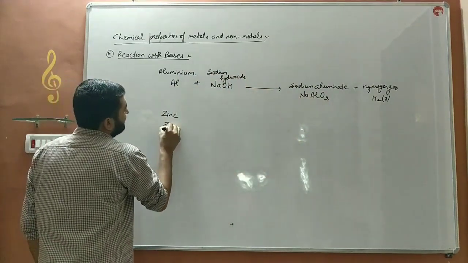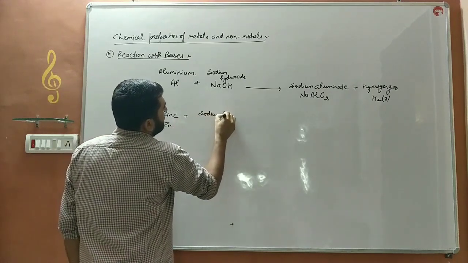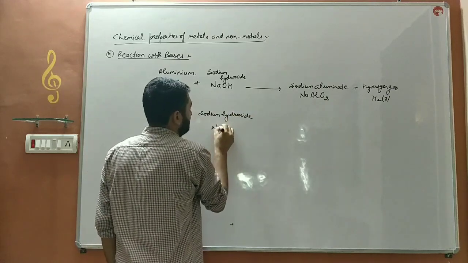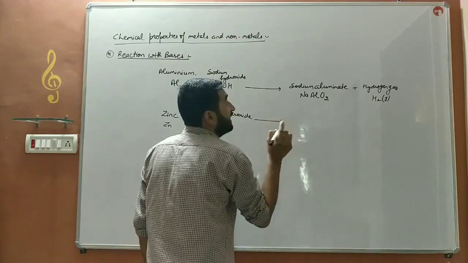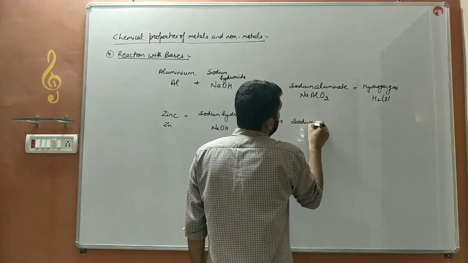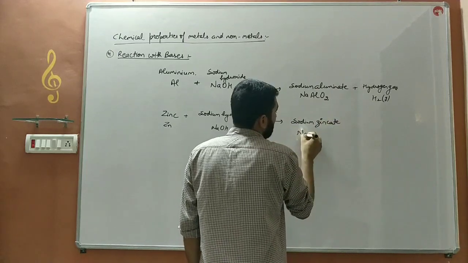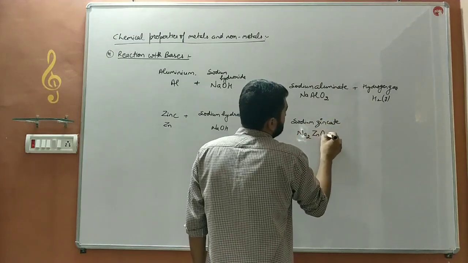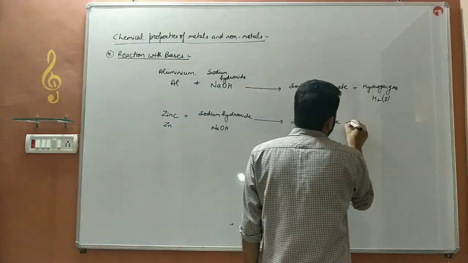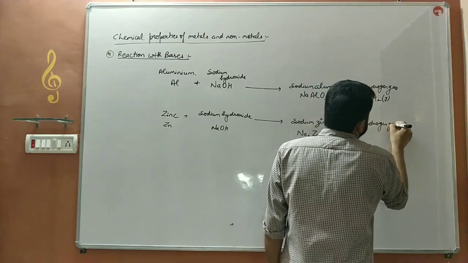Whereas when zinc reacts with the same base, sodium hydroxide, then it will again form a salt named sodium zincate, that is Na2ZnO2. Sodium zincate is formed, and hydrogen gas.